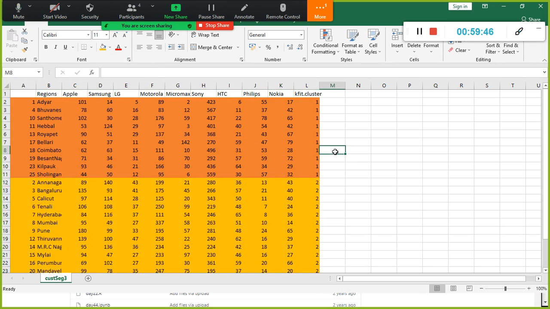Another group. Now let us see why. Now only you need to do profiling. Right? Now you need to check why these values are grouped together. So if you look at the values here, combining all these values here, 17, and Bhubaneswar it is 78, but it is 60. But if you look here, Sony. If you look at this column, Sony, right? More than 360 or so, right? You can find it here.